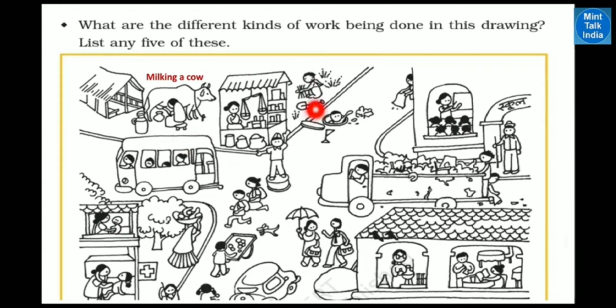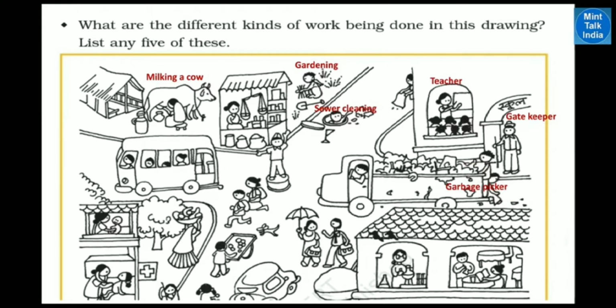In the second picture you can see gardening. Third picture, sewer cleaning. One man is cleaning the sewer water. Then a teacher is teaching the students. Then a gatekeeper is there. A garbage picker is there in the garbage van, we call it ghanta gadi.